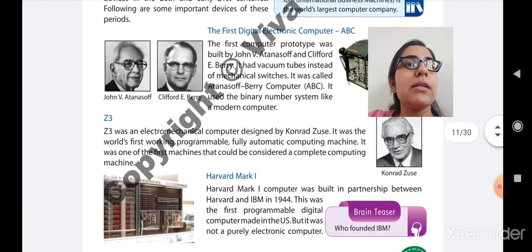It means it is used to perform every type of calculation. We can also write programs in it, so it works on a programmable basis. It was a fully automatic computing machine. Who was Konrad Zuse? His picture is given on the right side of the Z3 point.